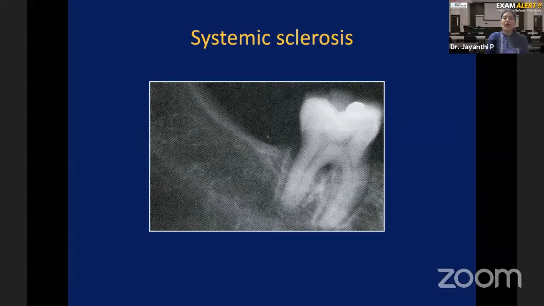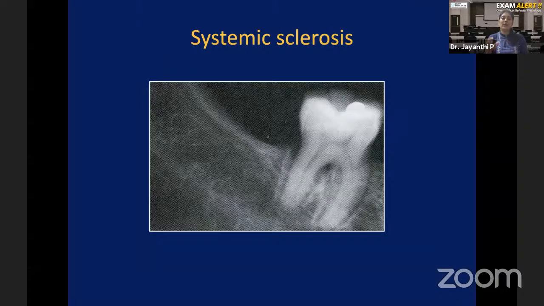That is lamina dura. What is the meaning of lamina dura? That's nothing but alveolar bone. That alveolar bone is seen as a white line, which radiographically is called lamina dura. Between lamina dura and the cementum, one black area is seen that represents the periodontal ligament. That's where the periodontal ligament is. So that's called periodontal ligament space.